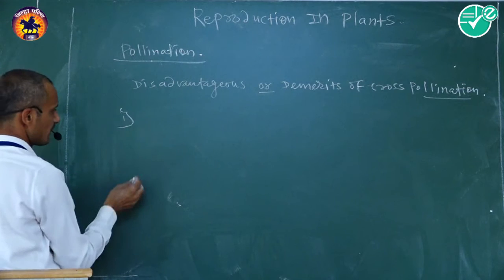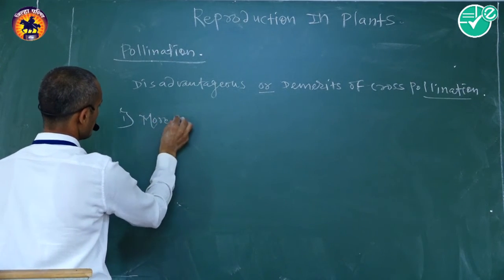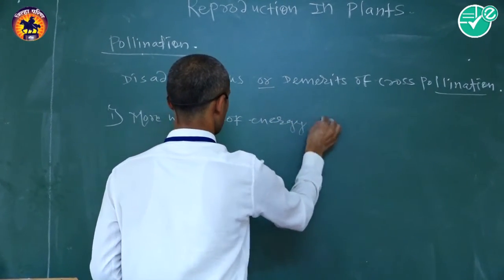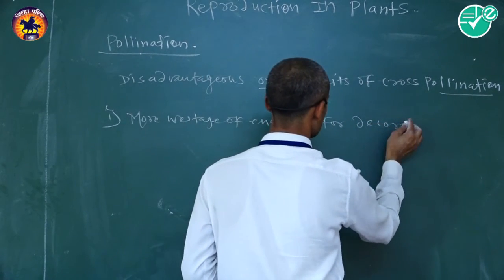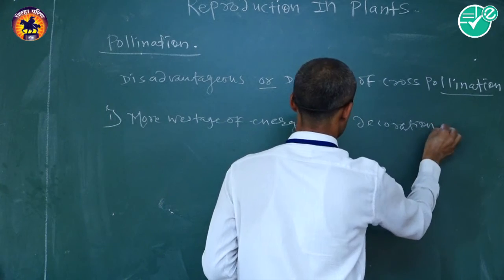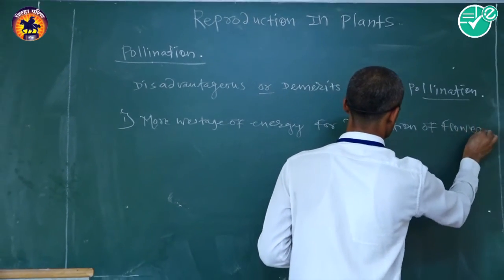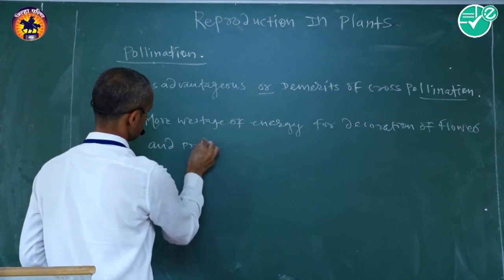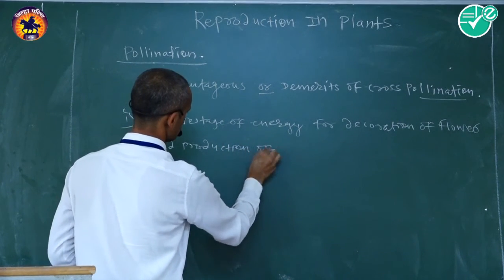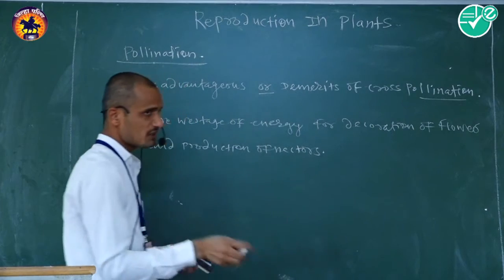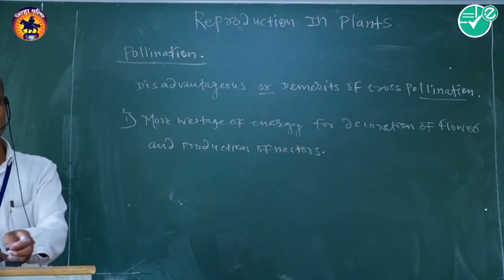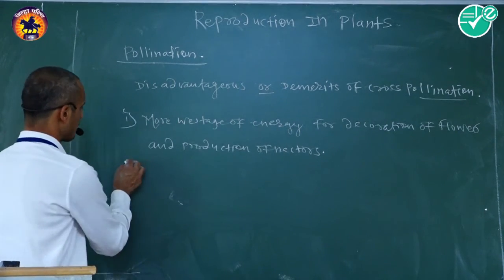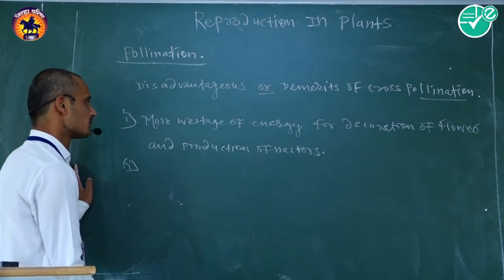First disadvantage is more wastage of energy for decoration of flowers and production of nectar. First demerit or disadvantage of cross pollination is more wastage of energy for decoration of flowers and production of nectar.